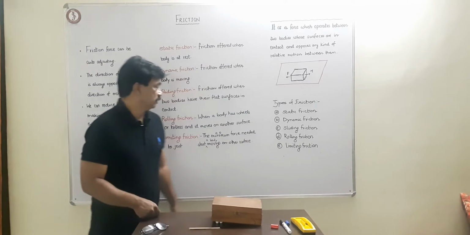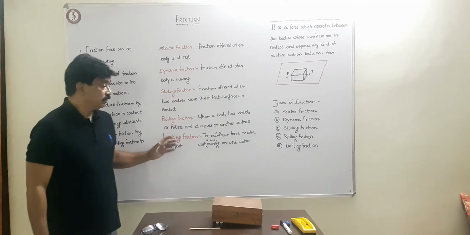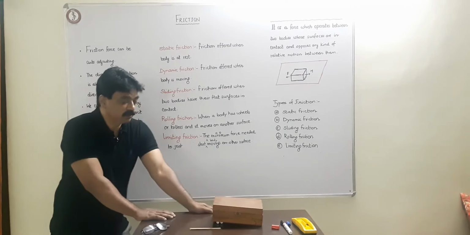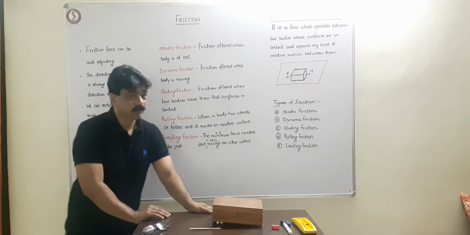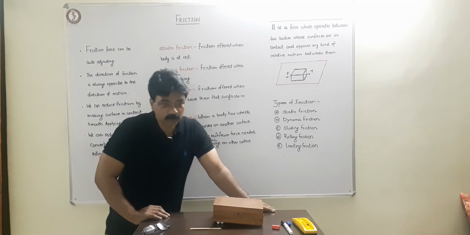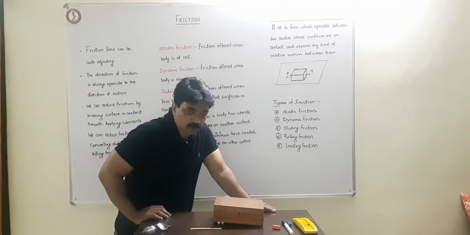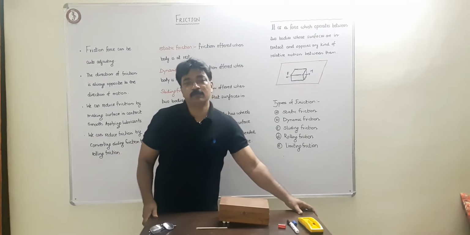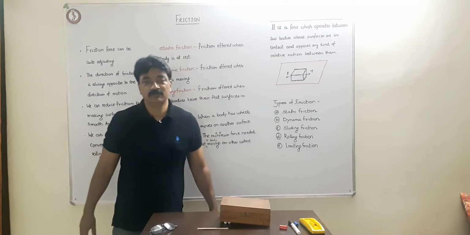Then we have limiting friction, which is a very important concept. Try to understand. If I'm pushing this with 5 Newton, it does not move. Then with 6 Newton, it does not move. Then with 10 Newton, it does not move. But at 11 Newton, it just starts to move. So 11 Newton is the limiting friction.